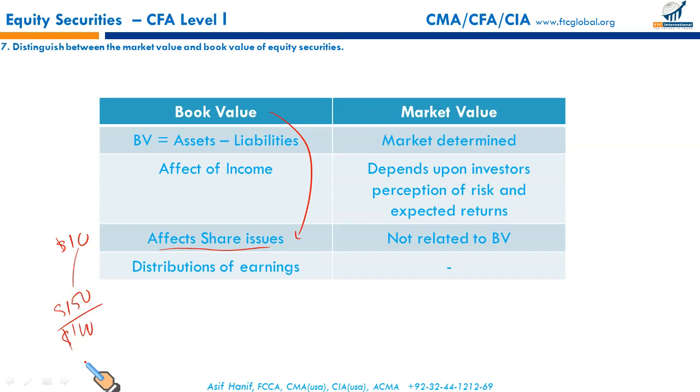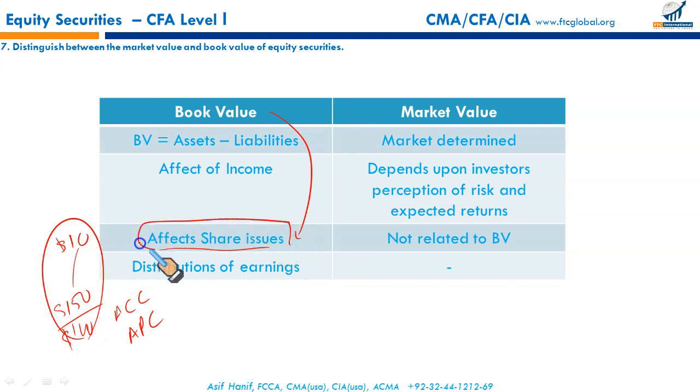It is also called additional contributed capital, additional paid in capital, or the amount collected in excess of par. When you issue the shares at a premium, it becomes part of your equity, and it is reflected in the statement of changes in equity.